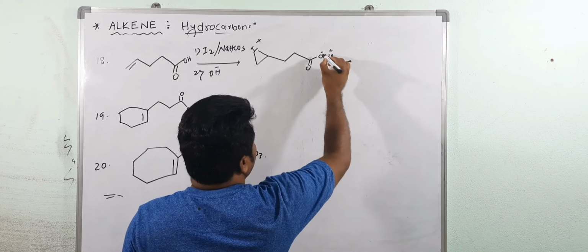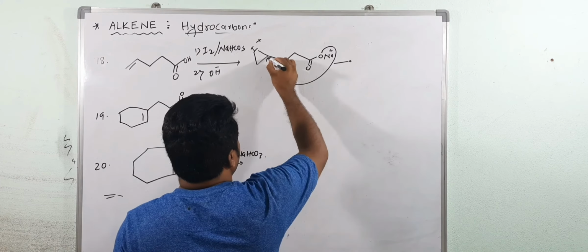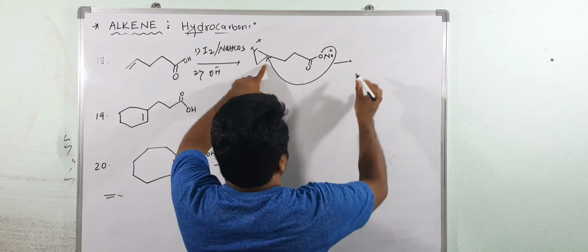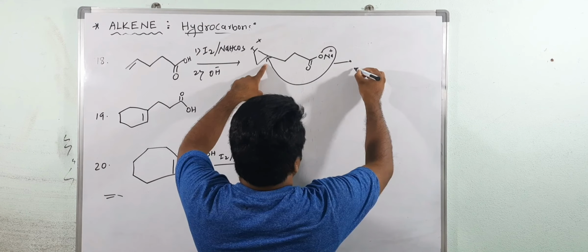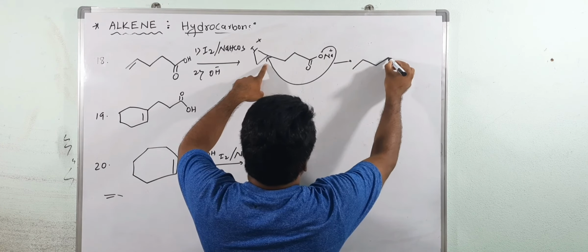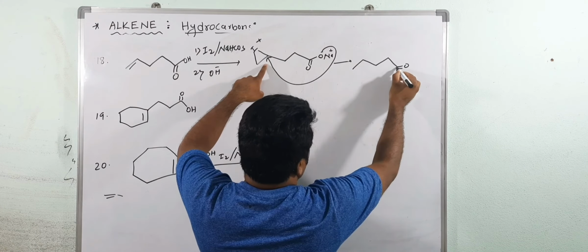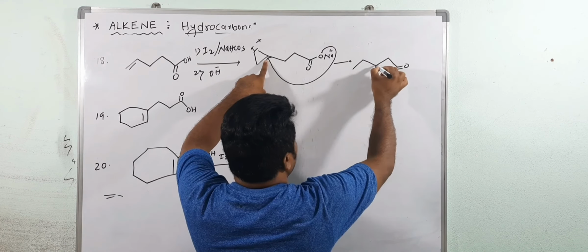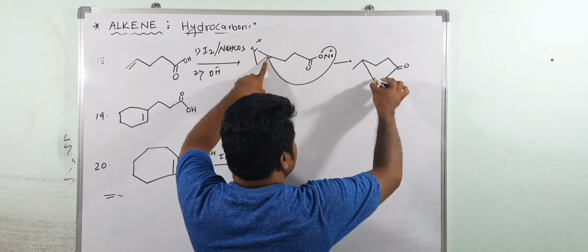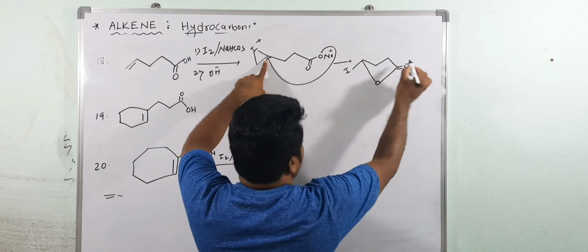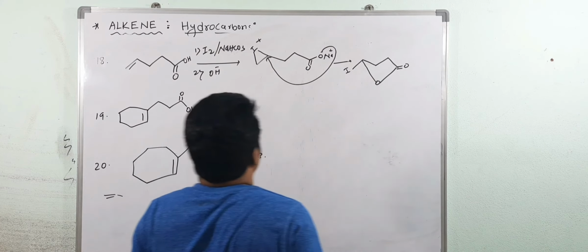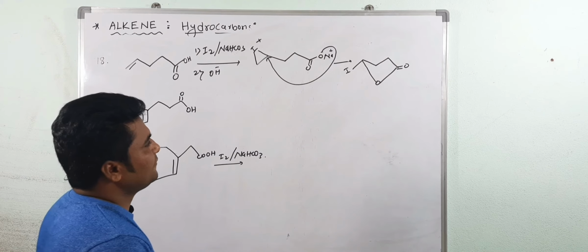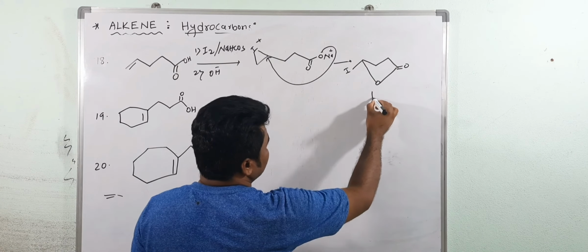See, the ring opens from this side because 1, 2, 3, 4, 5, it is a 5 membered ring and more substituted. Now you are getting here the carbonyl group, and this is the carboxylate ion. Now the ring opens from 1, 2, 3, 4, 5, like this. Okay, now this is iodine. Now this is the product.